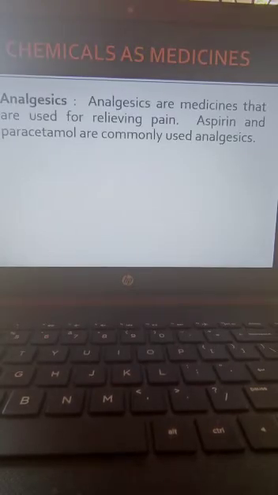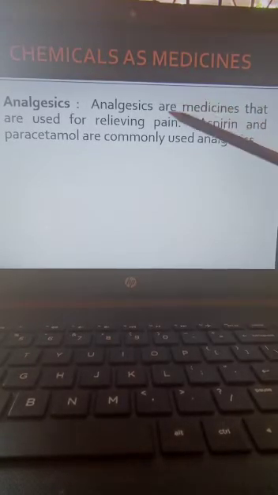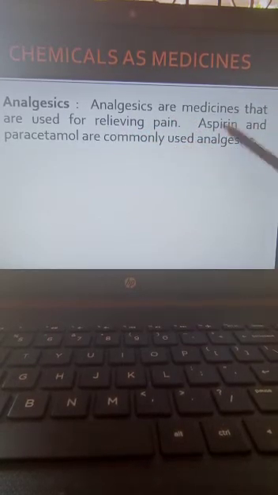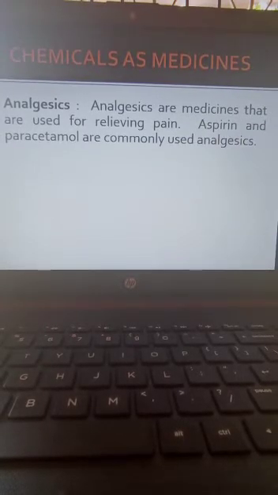Then the next type of medicine is analgesics. What are analgesics? Analgesics are used for curing or relieving of pain. If we are having pain in our body, we used to take analgesics. Wherever pain comes in our body, we used to take which type of medicine? Analgesics. Analgesics are medicines that are used for relieving pain. For example, aspirin, paracetamol. These are common analgesics that we are using.